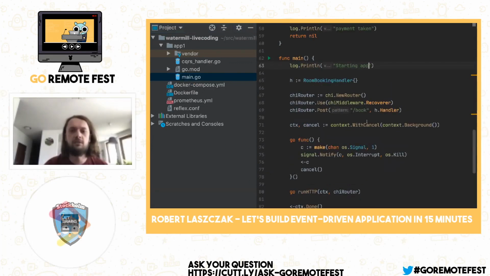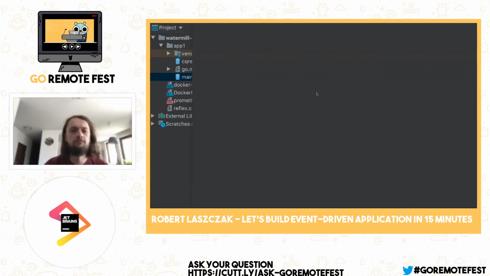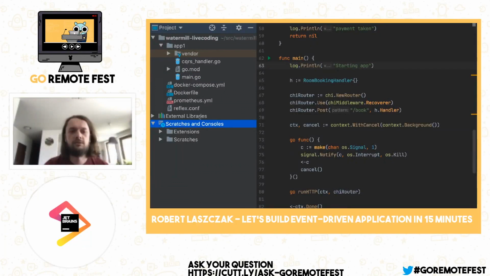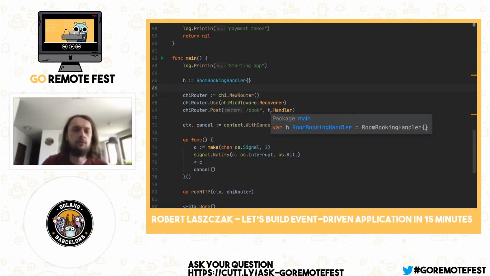So it's pretty nice. So let's change something, and you can see that it's recompiling. Yeah, so it will live reload. It will save a lot of time thanks to this. But later I will post a link to our blog. So in this blog we describe basically how to do it in a really simple way. And it's also really lightweight, so I think it's nice because of that.